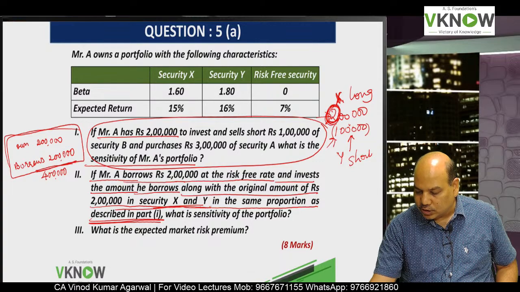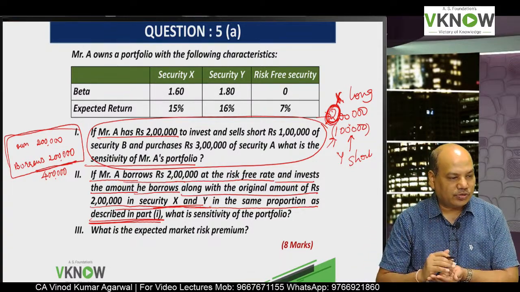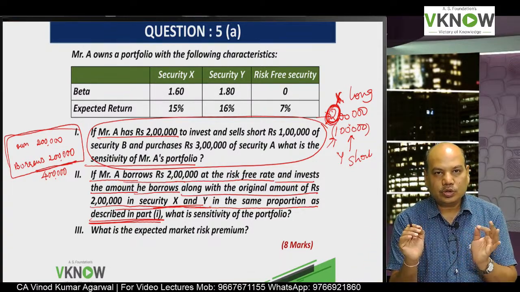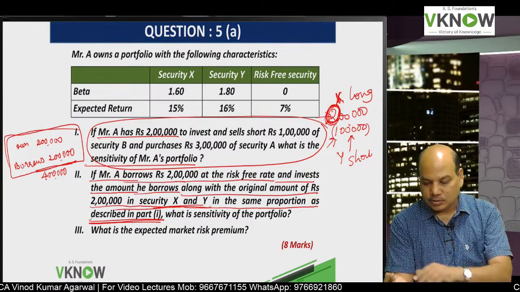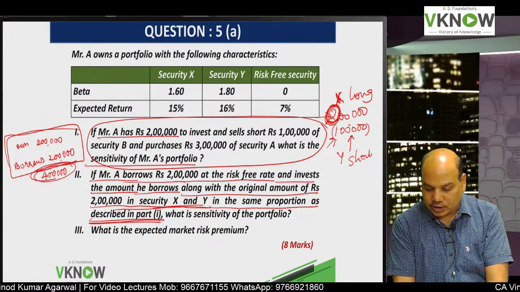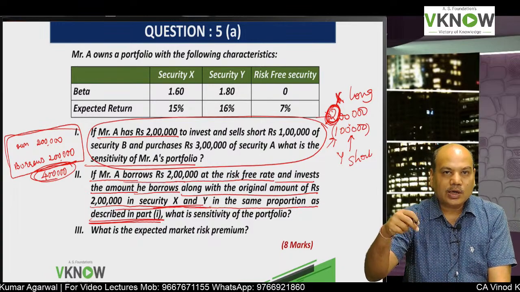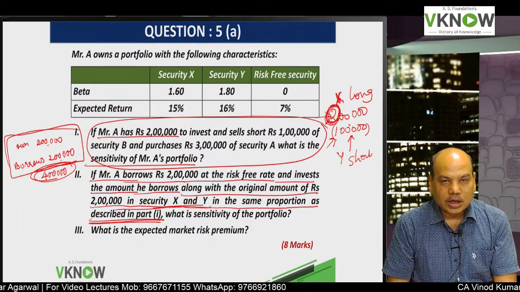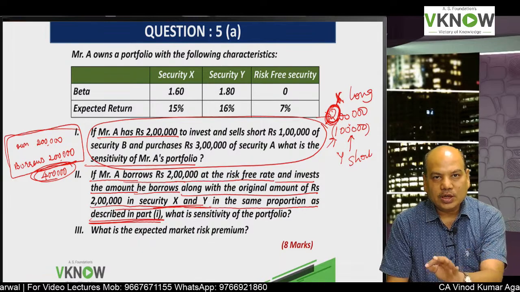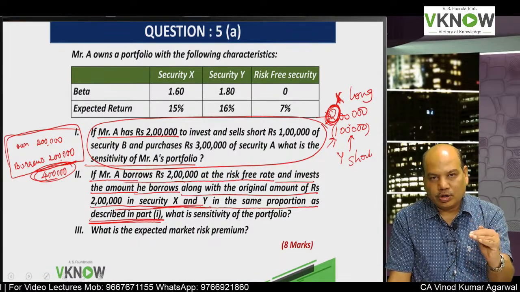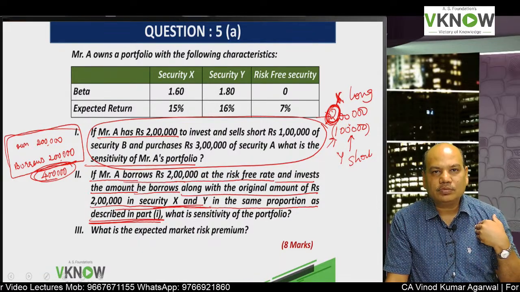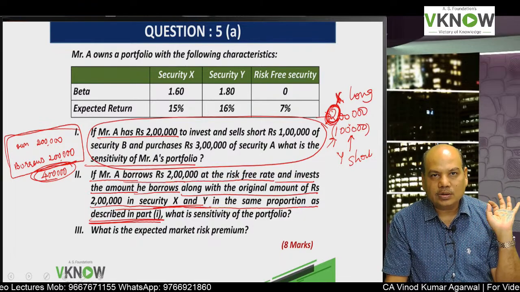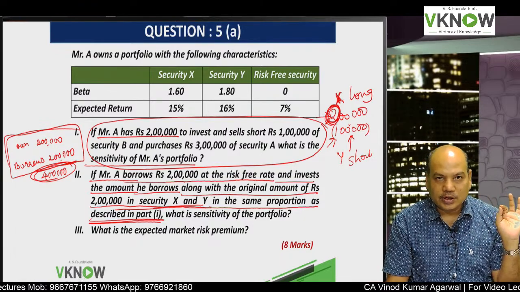Now on the left side of the screen, we have 4 lakh rupees cash with us. What will be the short selling of B? We always short sell half of what cash we are holding before that short selling.